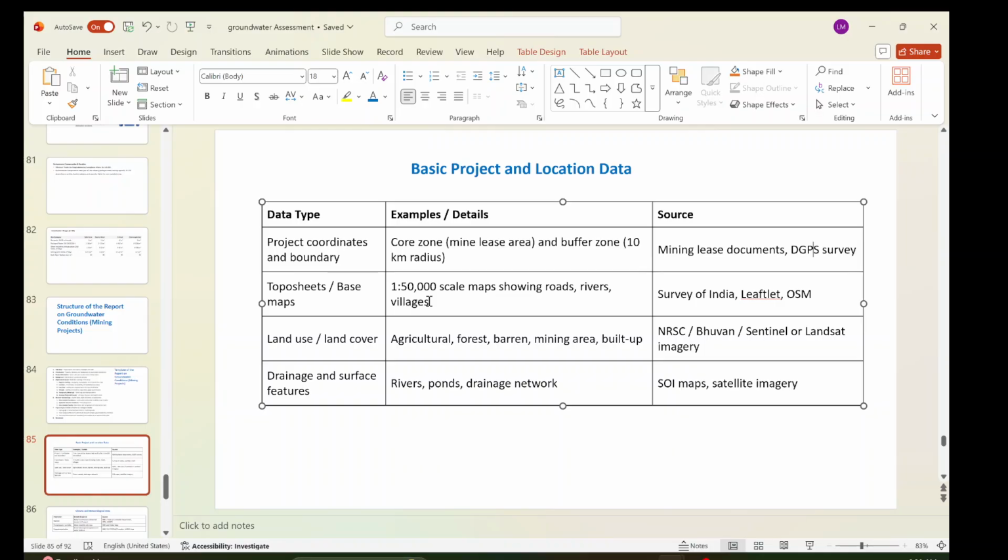Nowadays a lot of technologies are there, which may be helpful. For land use and land cover, I already showed you; you can use NRSC, Sentinel, or Google Earth Engine. I have created two or three videos on that. Similarly for drainage and surface features, rivers and ponds, you can take them from Survey of India maps, satellite imageries or online maps, or even generate them from the DEM.